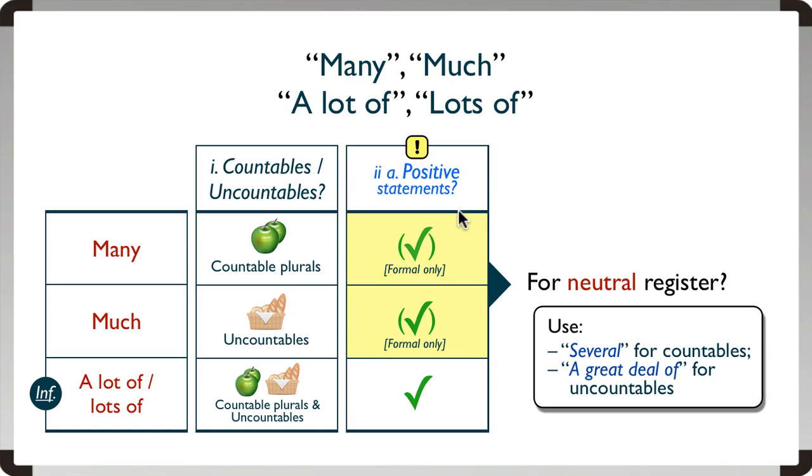So for positive statements, we can use many or much for formal sentences. We can use a lot of or lots of for informal sentences. And in the middle, for neutral sentences, we can use several for countables, several apples, and a great deal of for uncountables, so a great deal of bread.